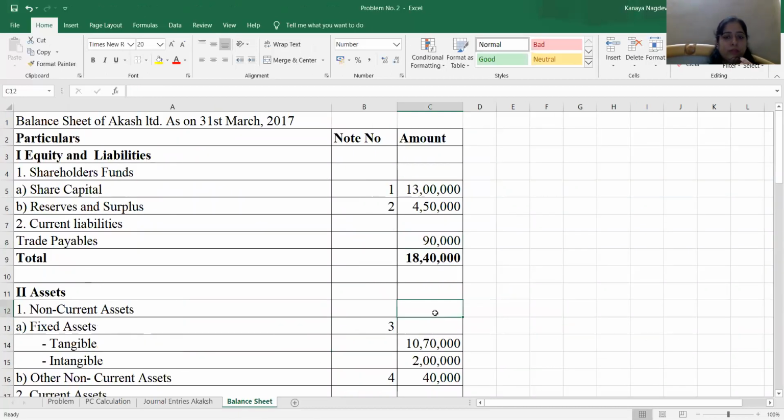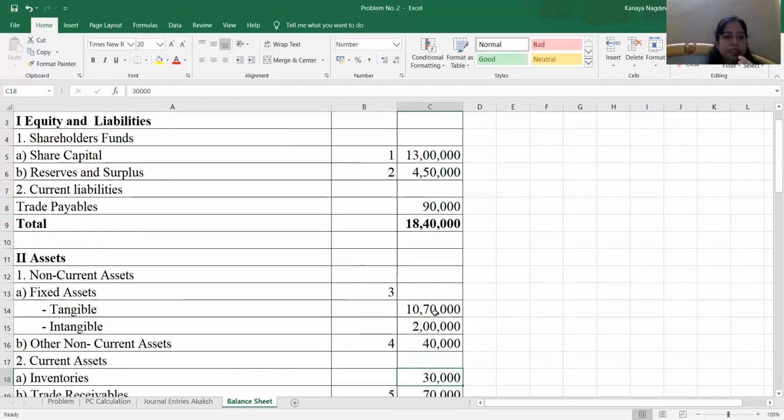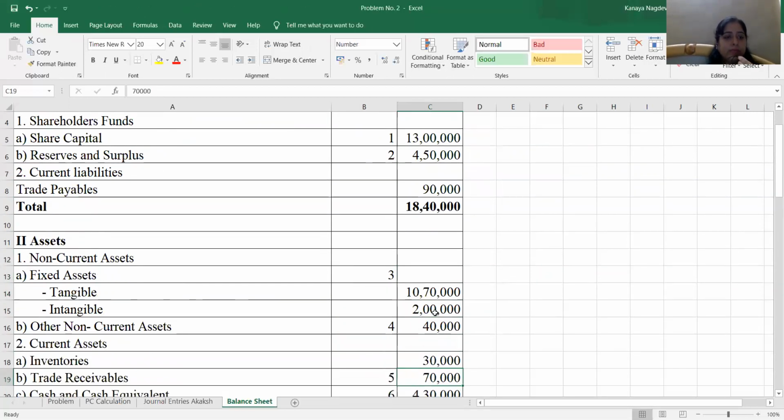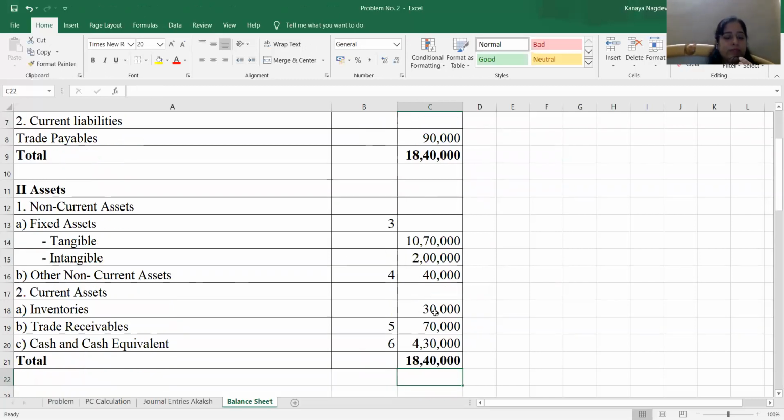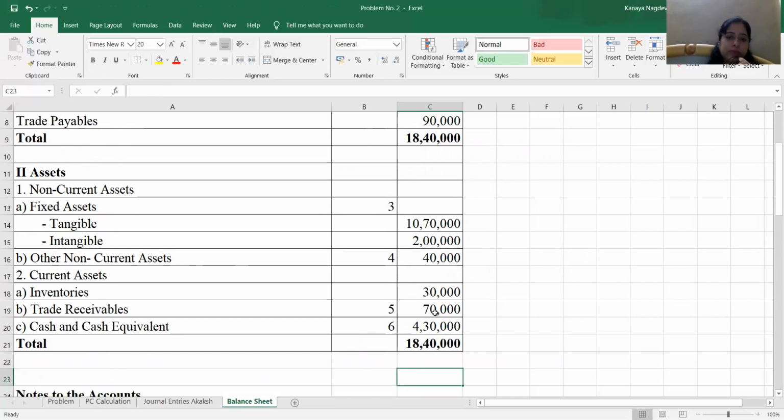So 18,40,000 is the total of the balance sheet. Tangible fixed assets, intangible fixed assets, other non-current asset. Current assets: inventories 30,000. No need to make a note for that. You just take the amount of inventories from the journal entry. Trade receivables is 70,000. Cash is 4,30,000. And with this, your balance sheet will tally with the amount of 18,40,000. With this, our problem comes to an end.